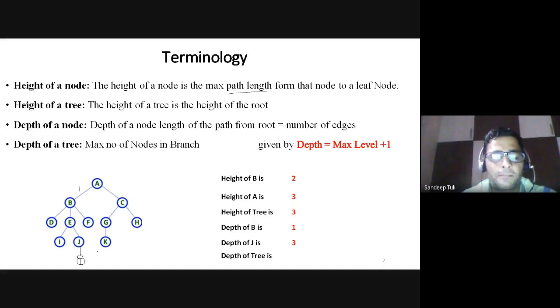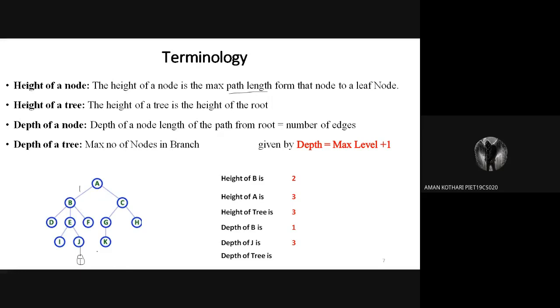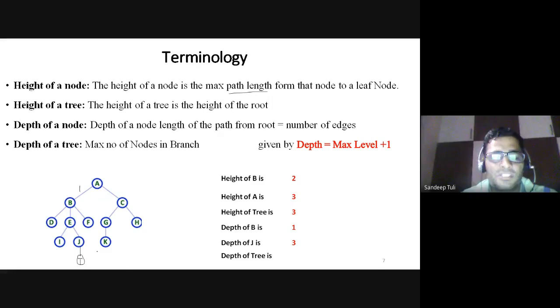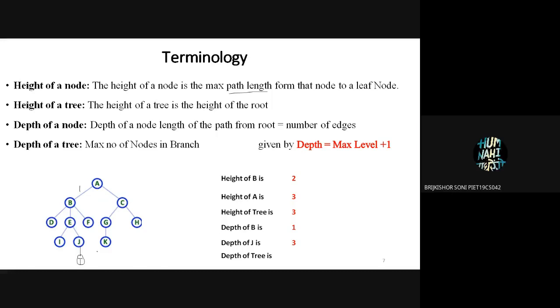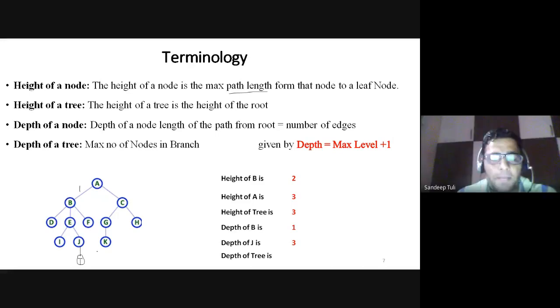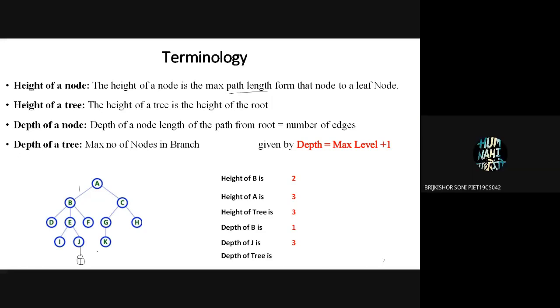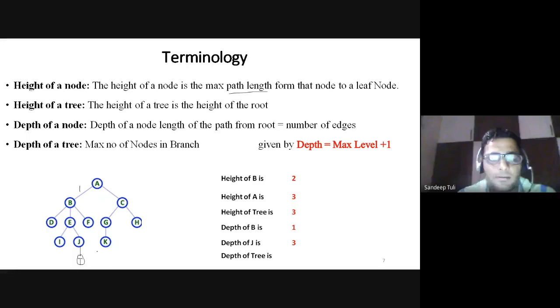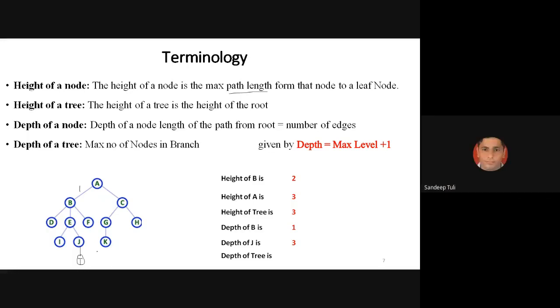You just ignore that T. Please ignore T. I have made it 4 there. 4. Anybody else? Is it 3, 4, 5? What is it? Depth of the tree. Maximum number of nodes in a branch.